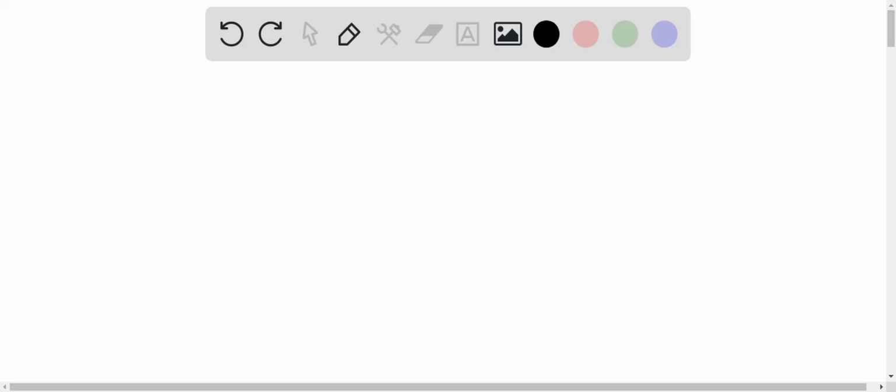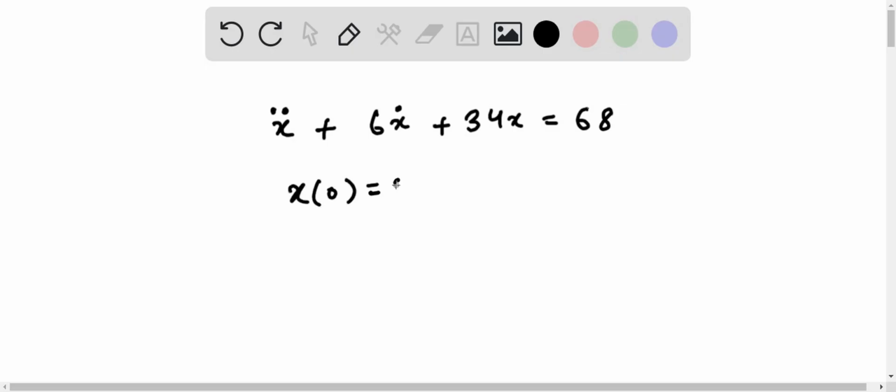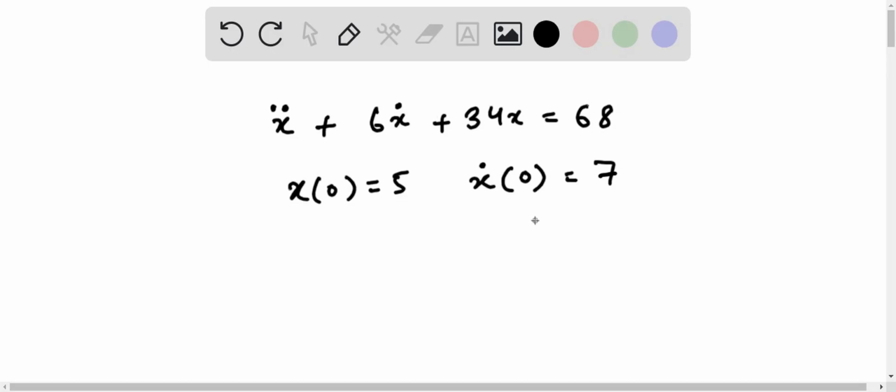There is some problem with its statement. Yesterday I did a question same as this. This is a differential equation. So first term will be x double dot plus, and second term is 6x dot plus 34x is equal to 68, and the initial conditions are x(0) is equal to 5, x dot(0) is equal to 7. So we need to solve this differential equation.